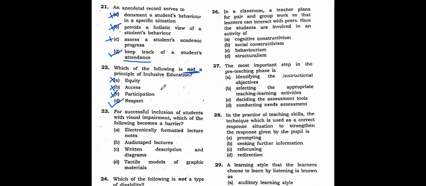All right, now let us go to question number 23. All right, let me make it a little up, this is becoming too down. Question number 23. So for successful inclusion of students with visual impairments, which of the following become a barrier? Visual impairments, what means the children with difficulty, or the children who are blind or not able to see, or the students who are not able to see clearly. All right, so this type of students, visual impairments.